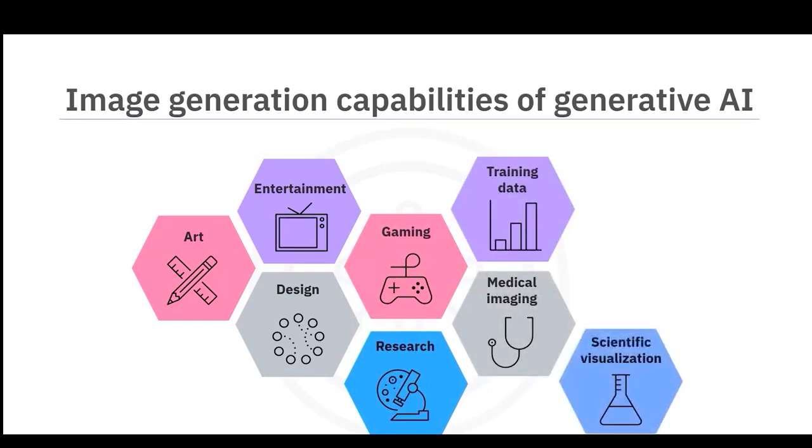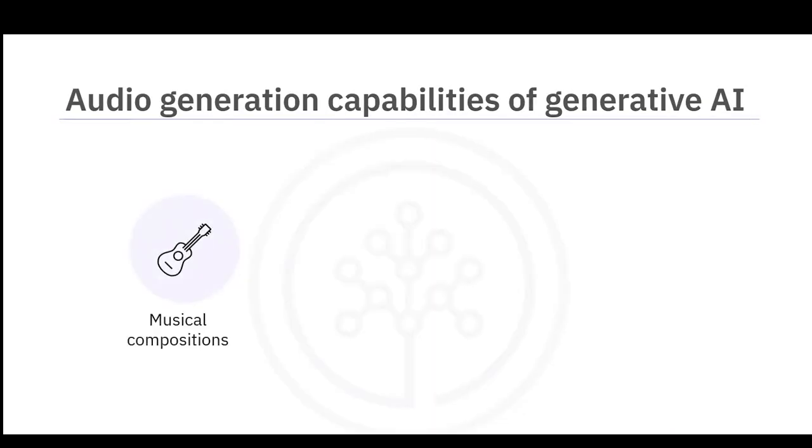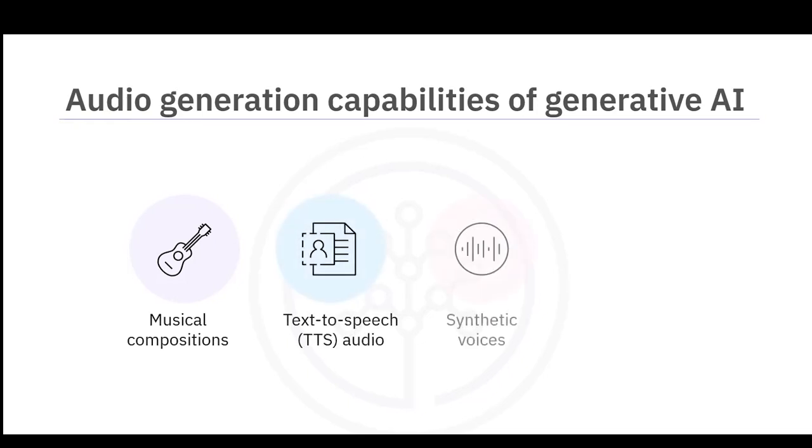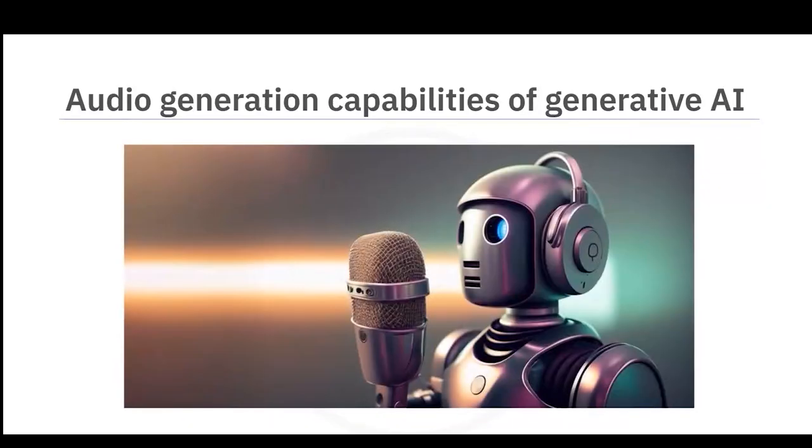In the context of audio generation, generative models can generate new musical compositions, convert text into audio using text-to-speech, or TTS, and create synthetic voices and natural-sounding speech. Generative models can convert, modify, transform, and clean up voices, also reduce noise and enhance audio quality. These models also have the capability to mimic human voice to a fair amount of likeness.